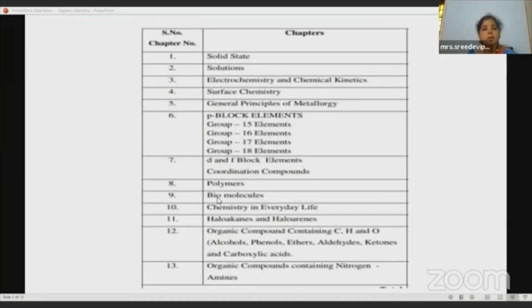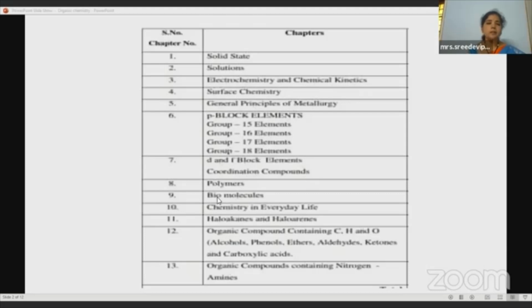The biomolecules are nothing but carbohydrates, proteins, amino acids, vitamins, nucleic acids. So we are going to learn about these in biomolecules. And then coming to chemistry in everyday life. See, the name itself indicates how chemistry is applicable in our day-to-day life. We are going to learn about chemistry in everyday life.